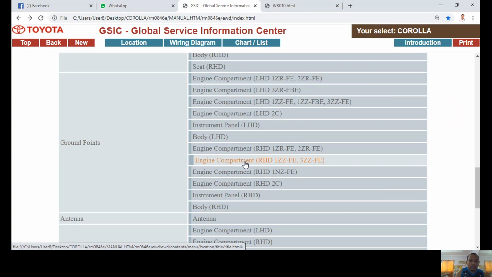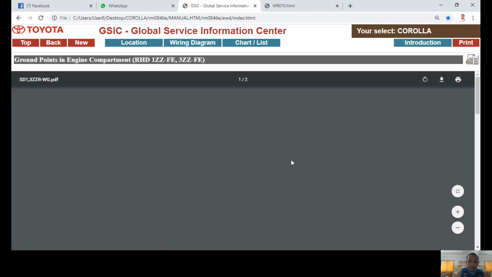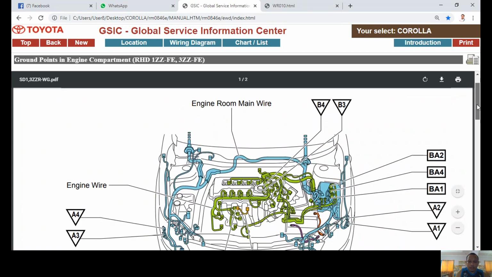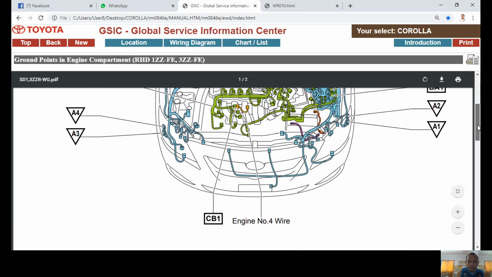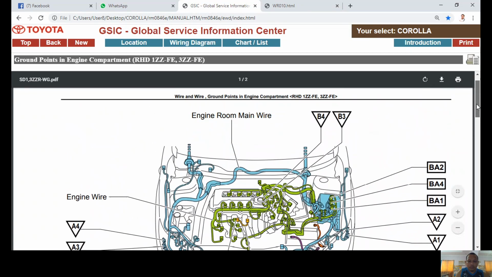So take note also that you must know the engine model that you are dealing with. Again, these are other ground points on the engine compartment.